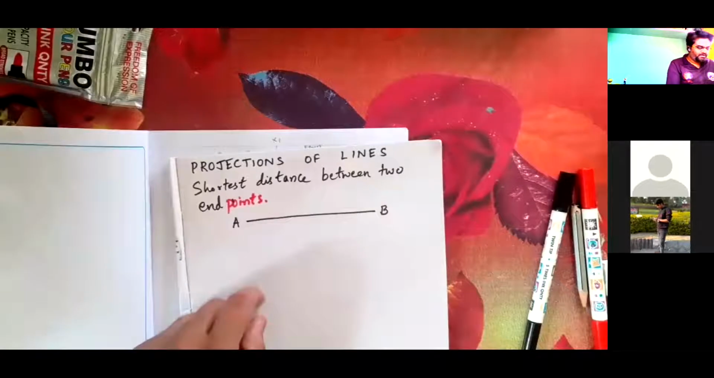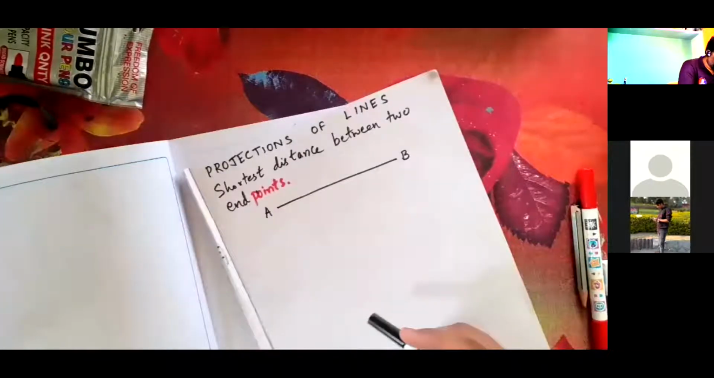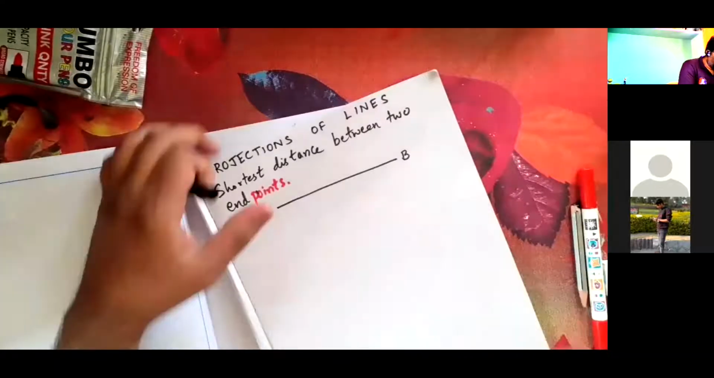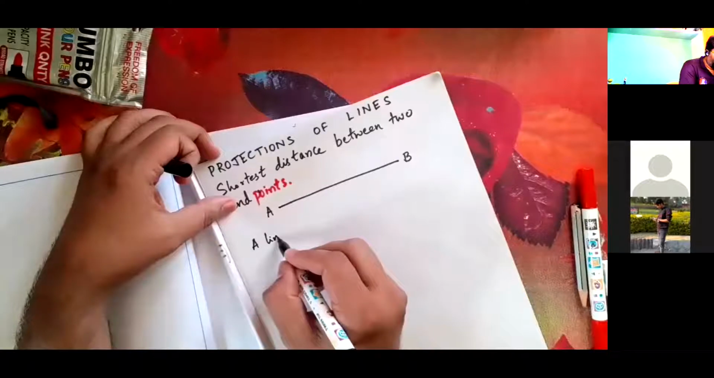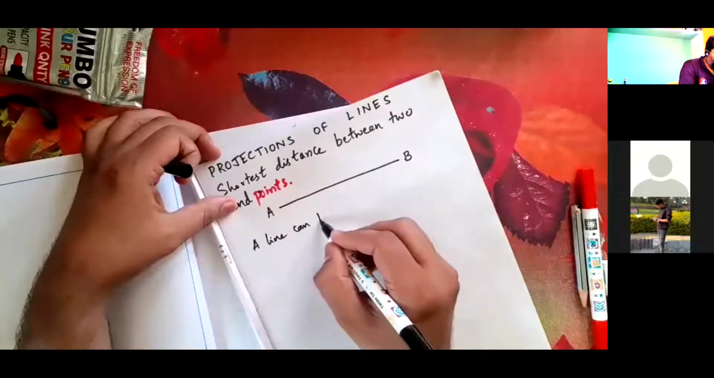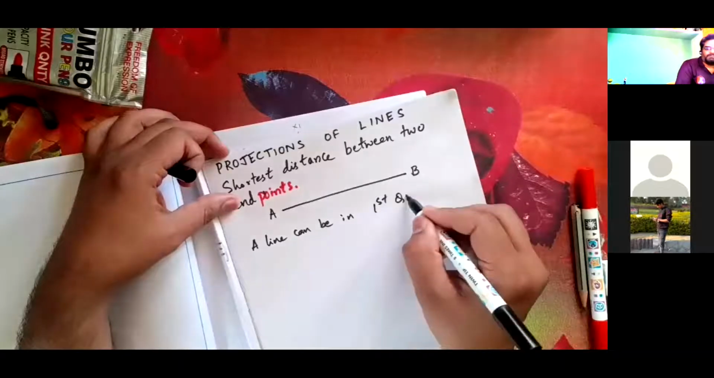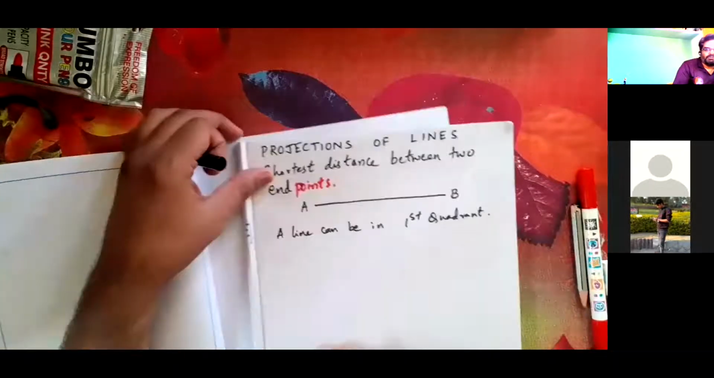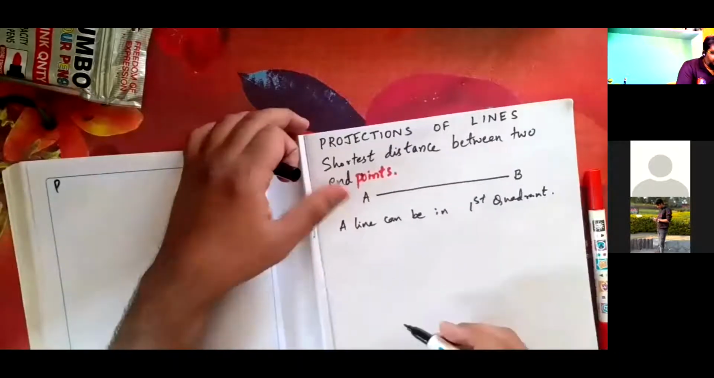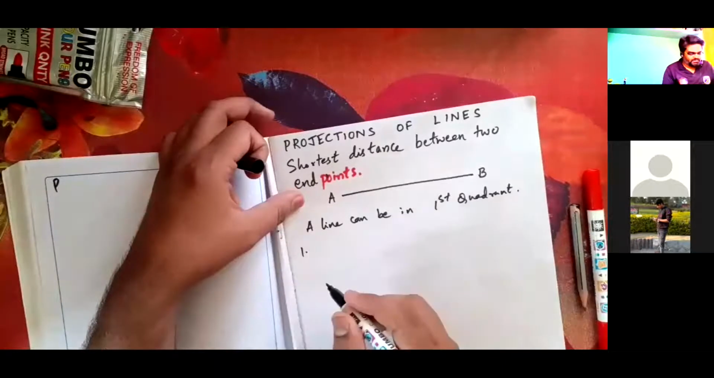And what are we doing? We are seeing how a line can be in the first quadrant. So what are the positions that a line can occupy in the first quadrant? In the first quadrant, what are the possibilities? We'll see. I'll open the first quadrant.